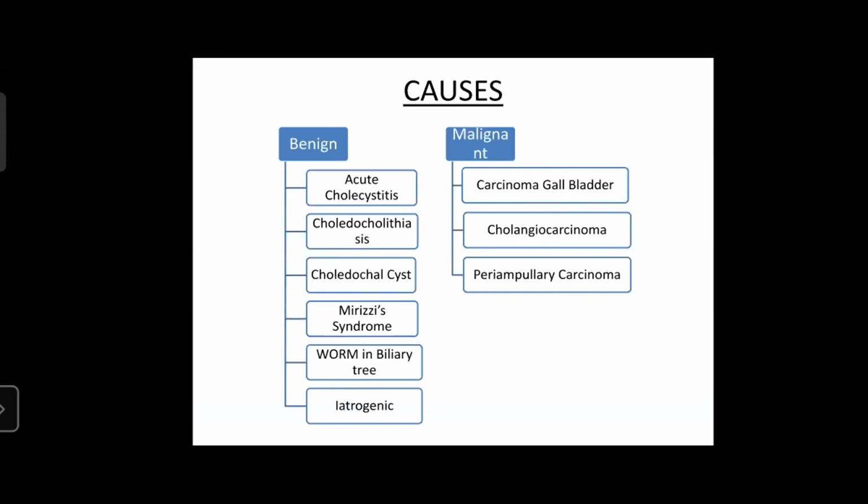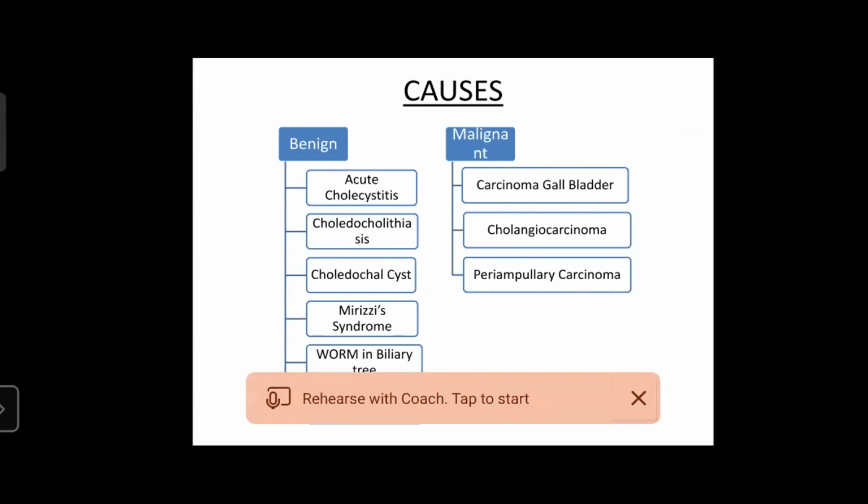Among benign causes, in stone disease, acute cholecystitis and choledocholithiasis are important. Other than that, choledochal cyst, Mirizzi syndrome, worm in the biliary tree, and iatrogenic bile duct injury are also important causes. Among malignant causes, carcinoma of the gallbladder, cholangiocarcinoma, and periampullary carcinoma may or may not present with obstructive jaundice.